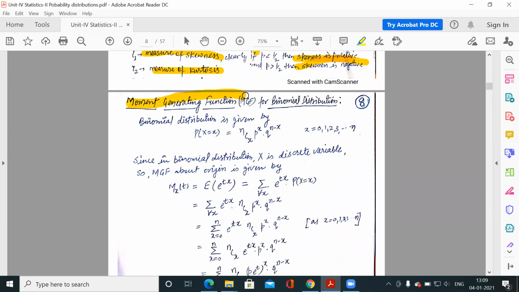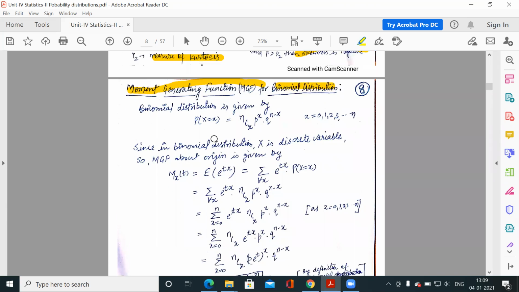Now the moment generating function for binomial distribution. Like I already told you, what is the significance of the moment generating function? It is a function that generates all the moments for the distribution, and if we know all the moments for any distribution, we can have all the information about that distribution: what is the mean, what is the variance, what is the skewness, what is the kurtosis.